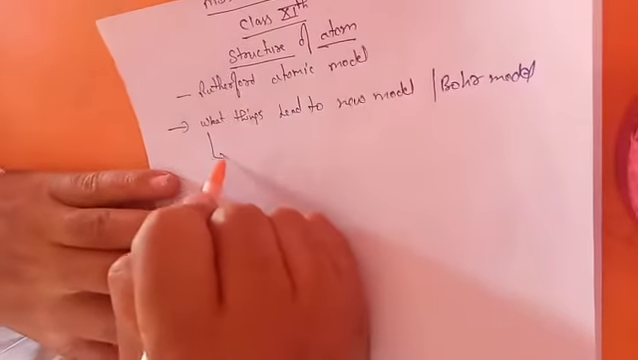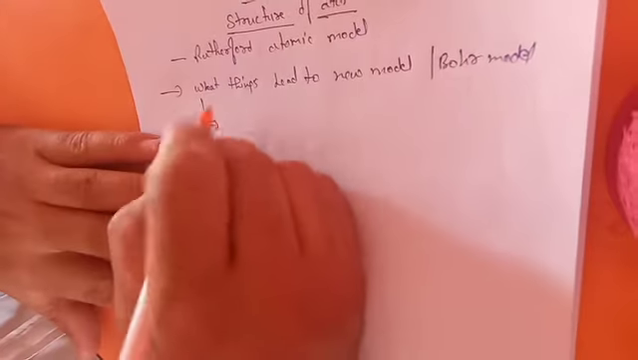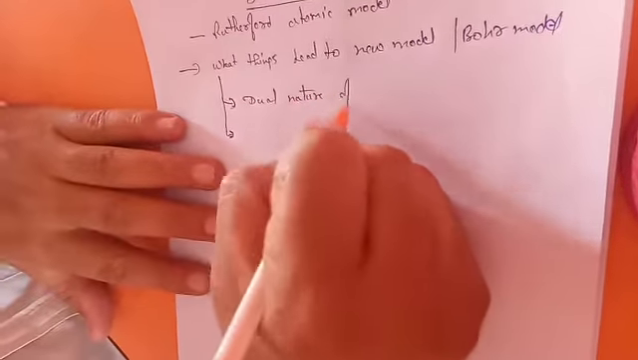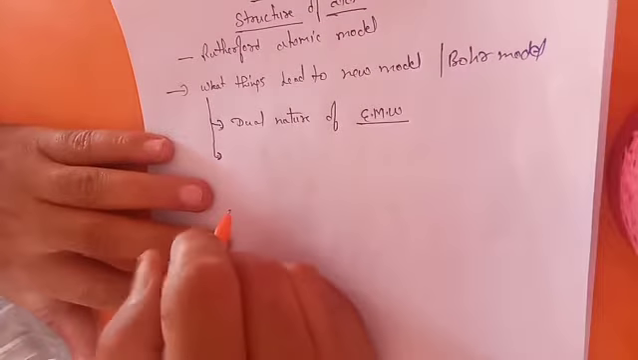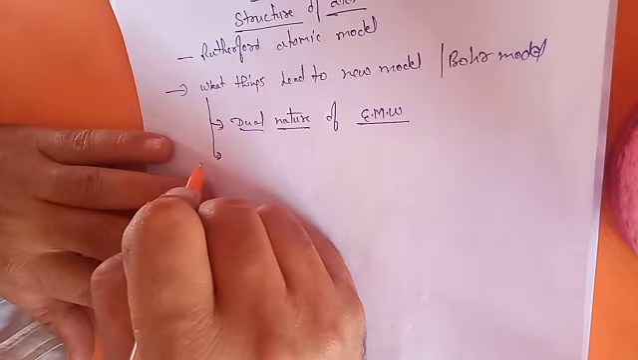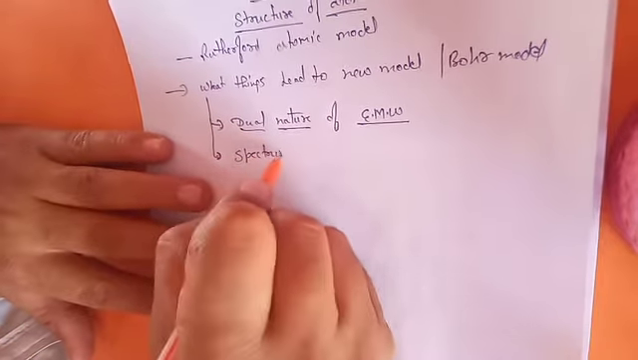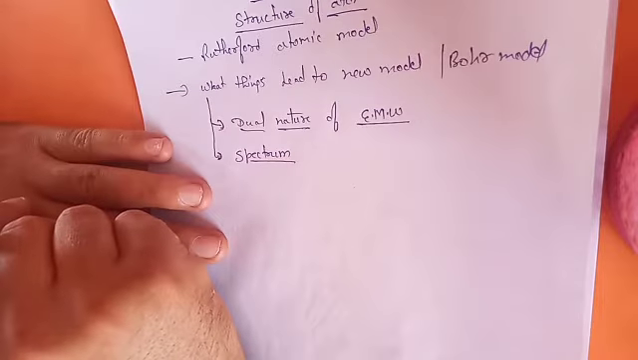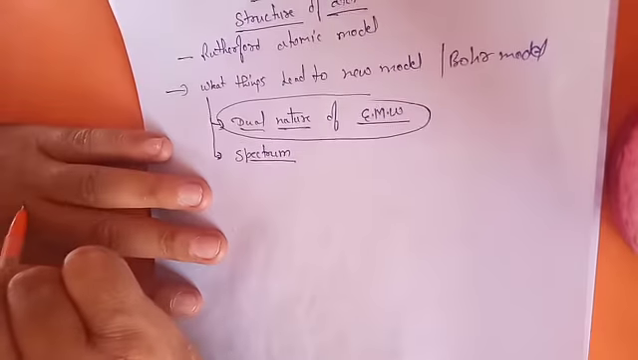There are two reasons particularly which make us feel that we need a new model. The first thing is the dual nature of EM wave. We will discuss in detail what is EM wave and what we mean by dual nature. The second thing is spectrum. We will also discuss the spectrum in detail a little bit. So let's talk first about this concept, the dual nature of electromagnetic wave.